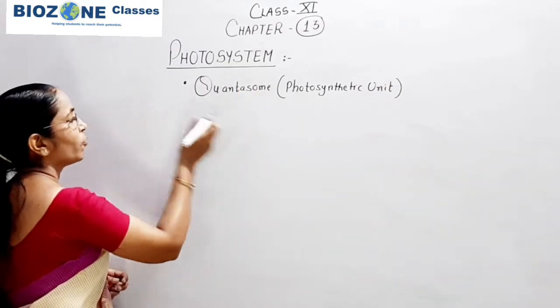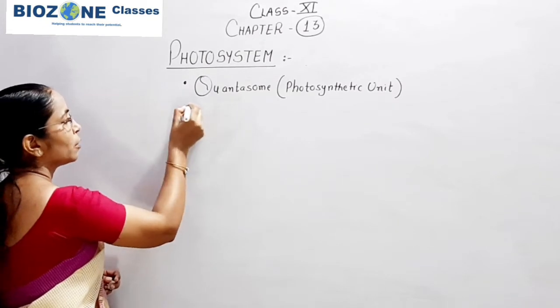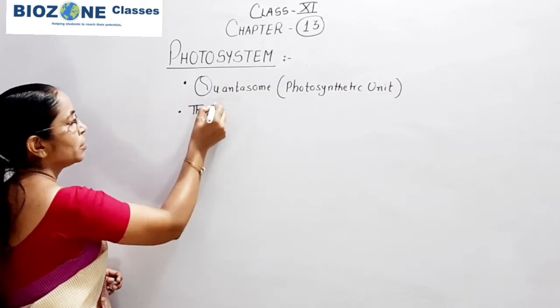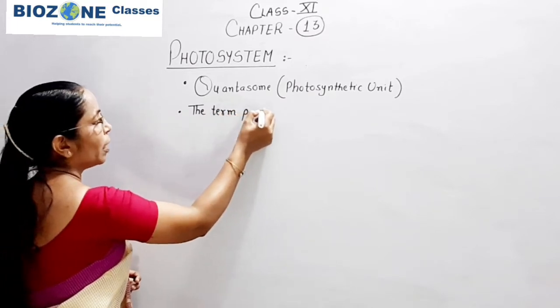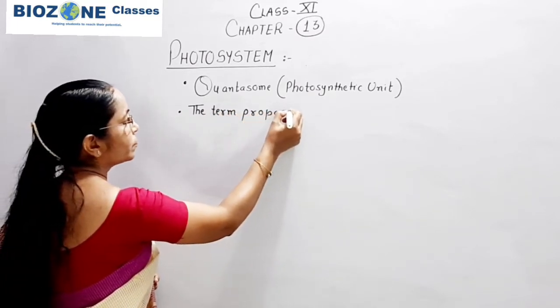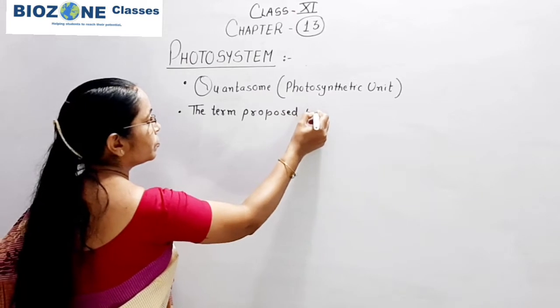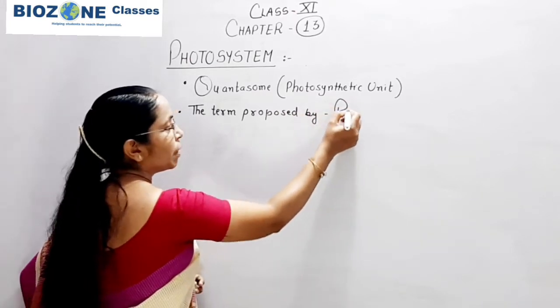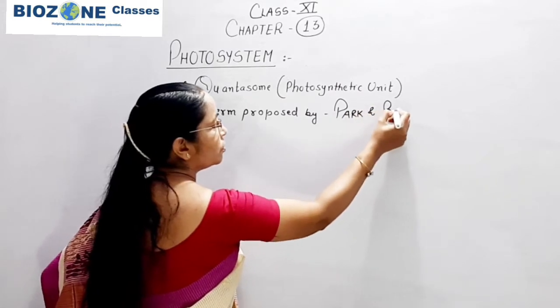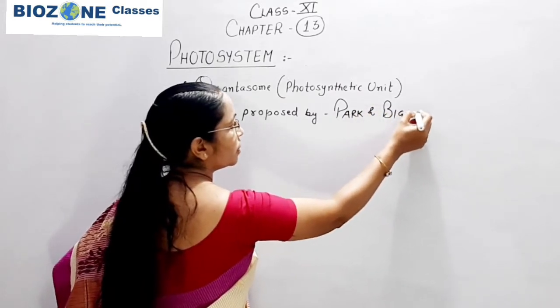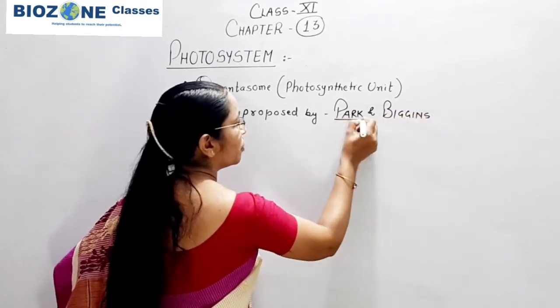Now it is called photosystem, and for objective exams, the term quantasome was proposed by Park and Biggins. This part you remember.